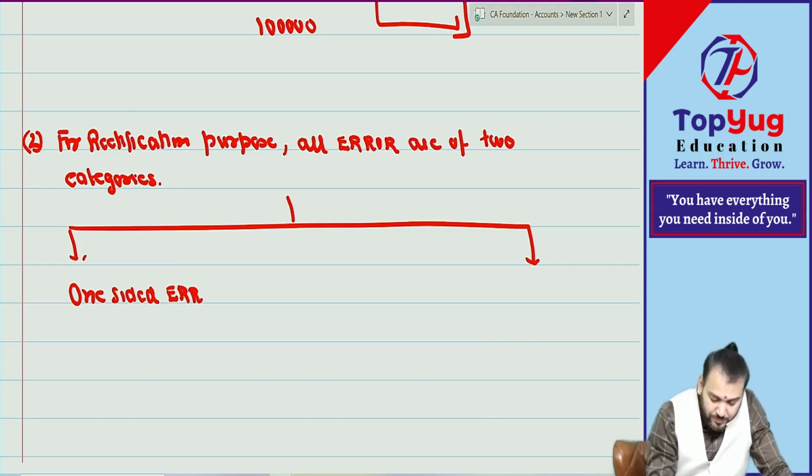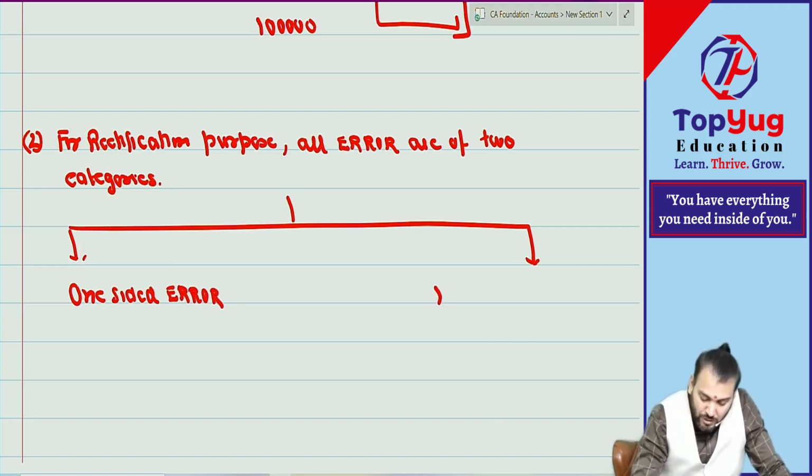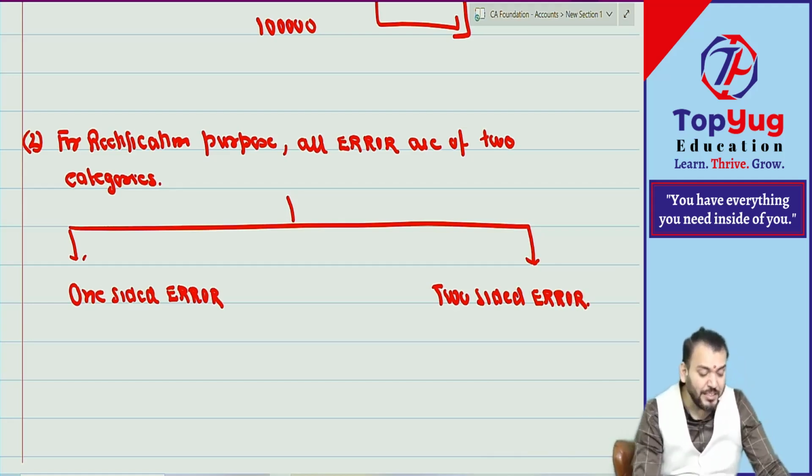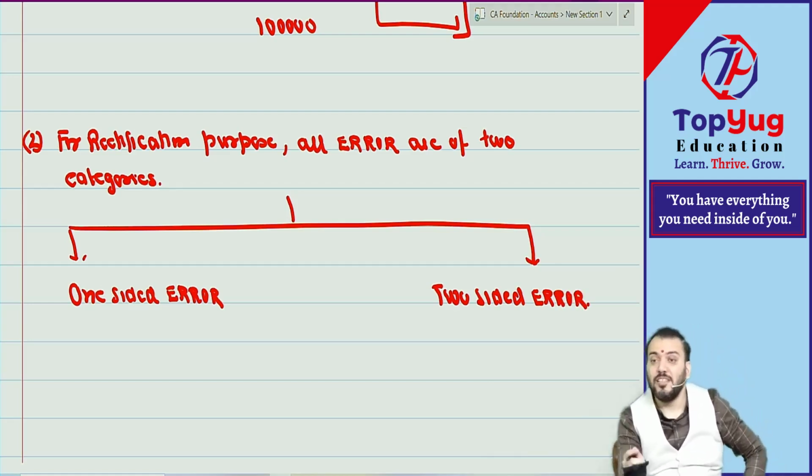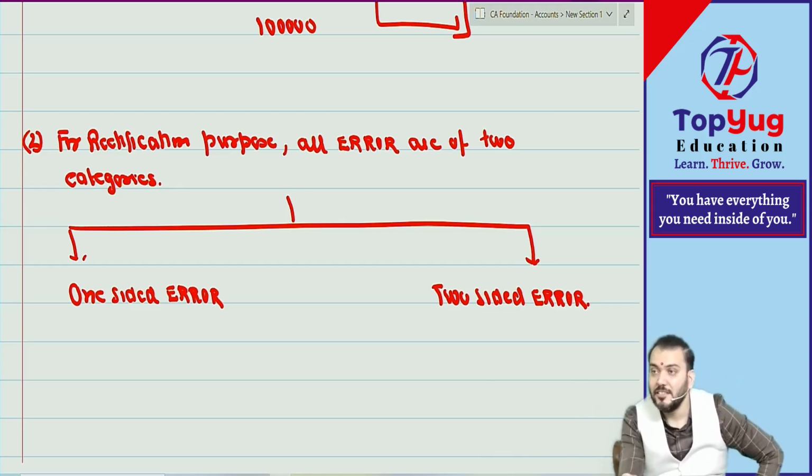One-sided error. One is known as what? Two-sided error. If you are able to identify whether it is one-sided or two-sided, then it will be easy to rectify. Why? Because if it is one-sided, it will be represented by some suspense account in trial balance. This suspense account needs to be closed when you are doing rectification.